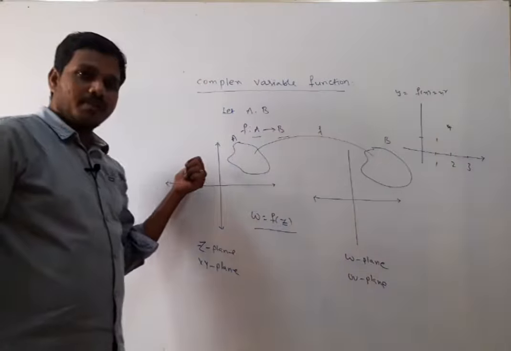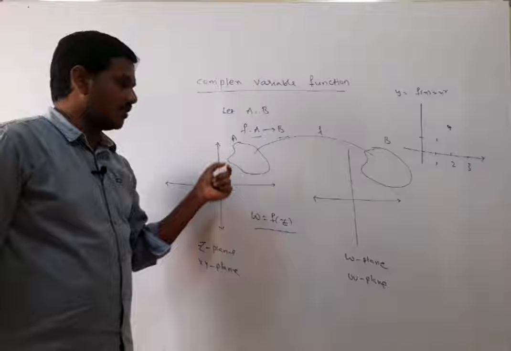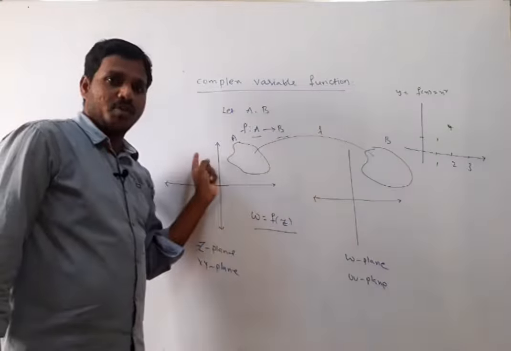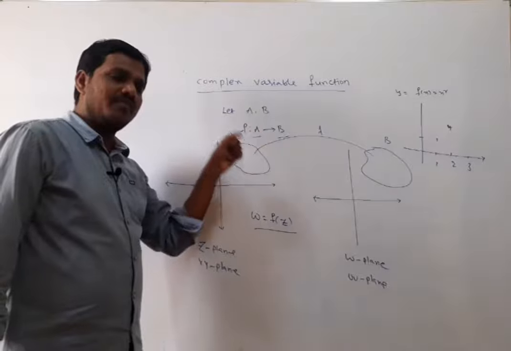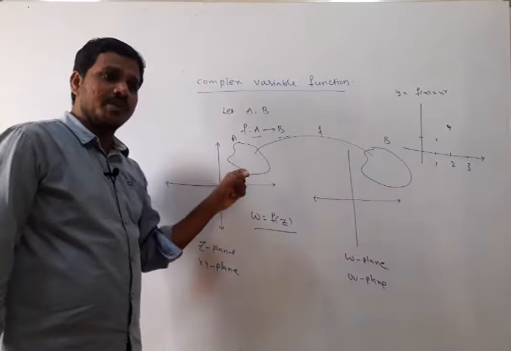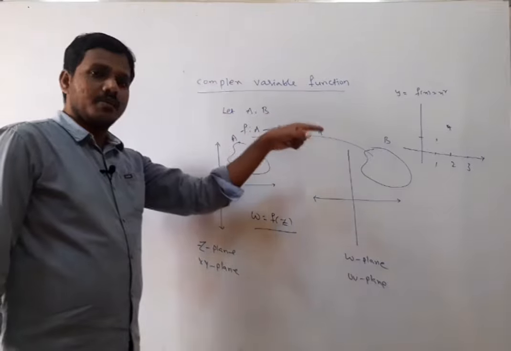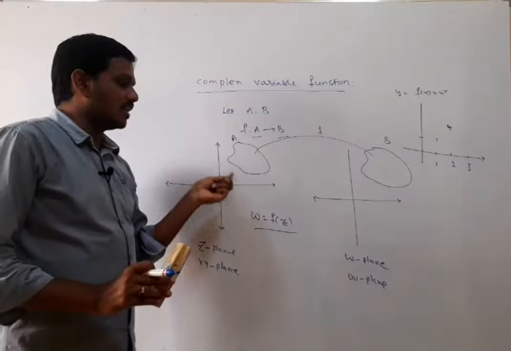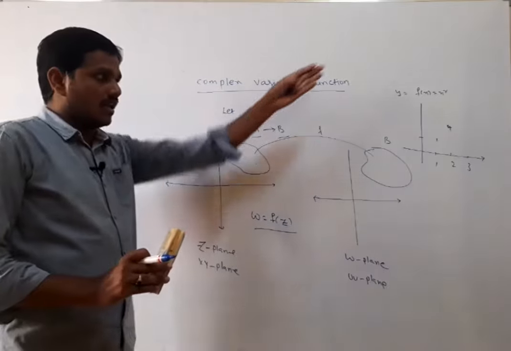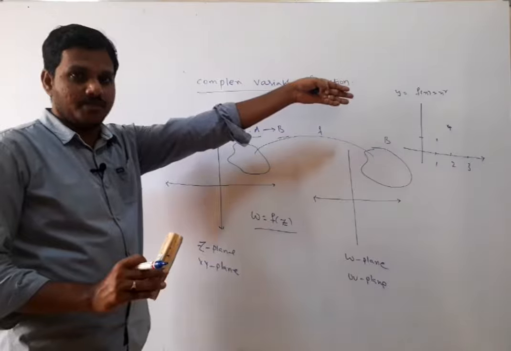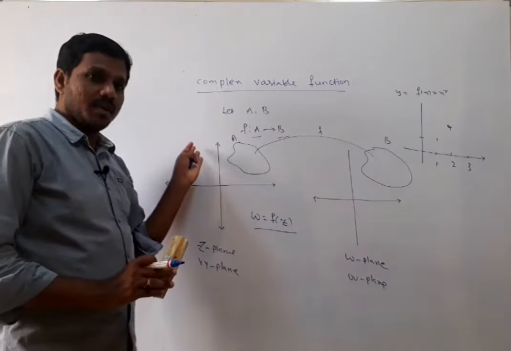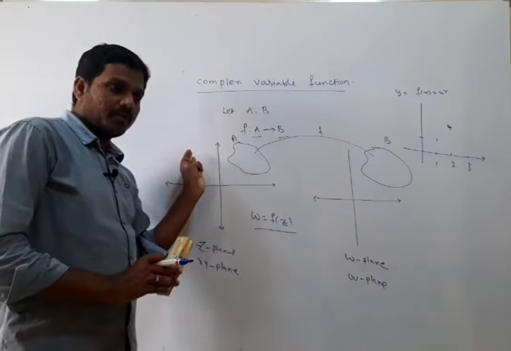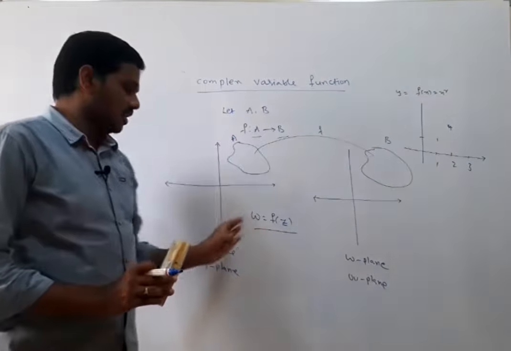But in the function of a complex variable, in the complex number system, the function is from plane to plane, that is very important. When we are discussing the mapping in the complex plane, you should consider another plane here, and the mapping exists between these two planes. We say that is a function. In the one dimensional case it is the relation between the x-axis and y-axis, whereas in the complex plane it is a relation from region to region. One region from one plane and another region from the other plane. This is the complex function.